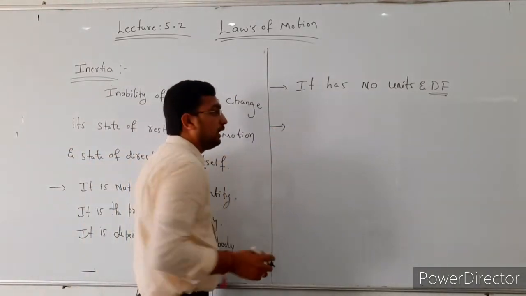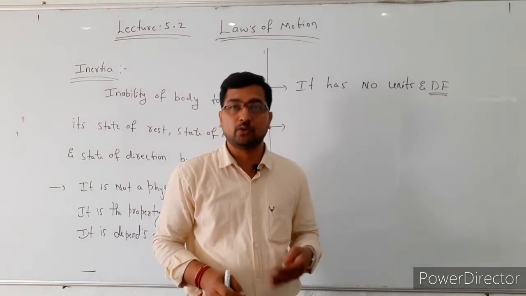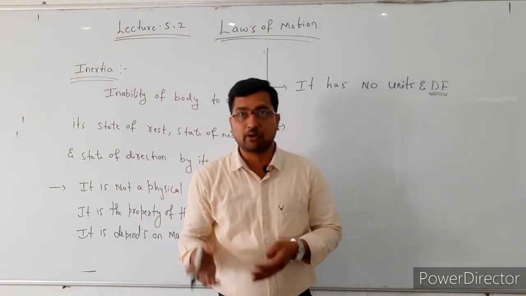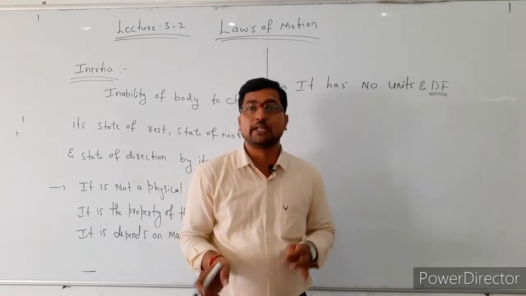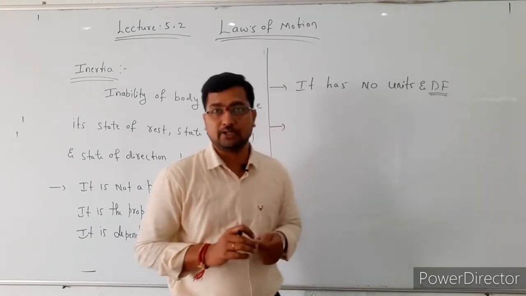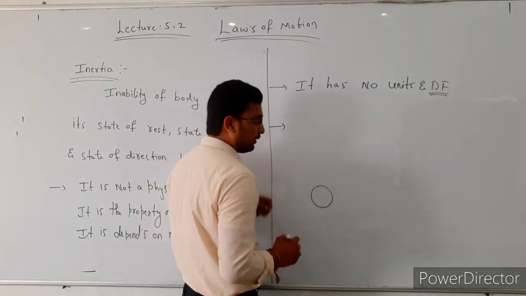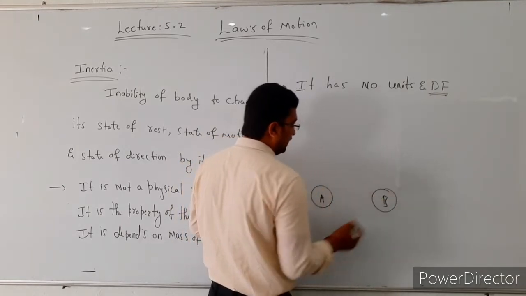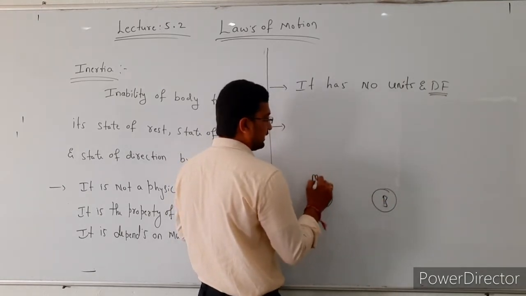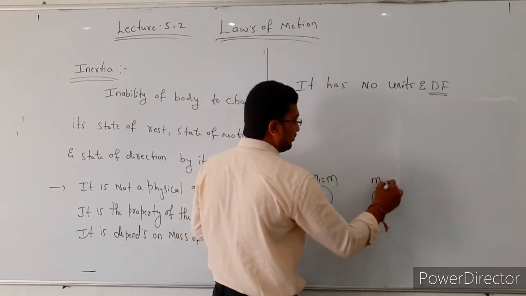And the next one, if two bodies have the same masses, one body is at rest and the other body is in motion, both bodies possess the same inertia. Okay, see here. Consider this is one body A and this is the other body B. The mass of the first body m1 is equal to m, and the mass of the second body m2 is equal to m.